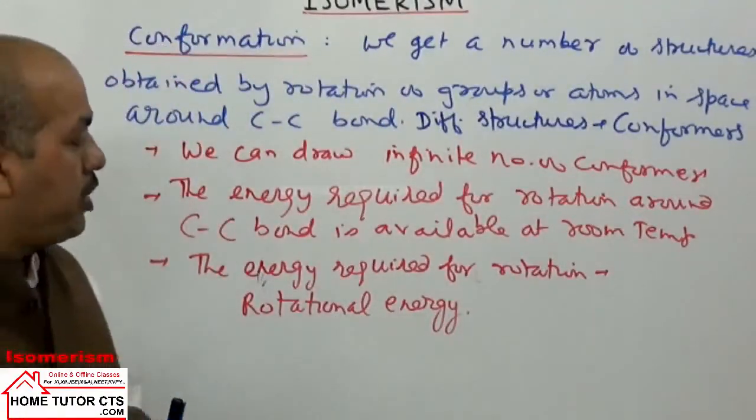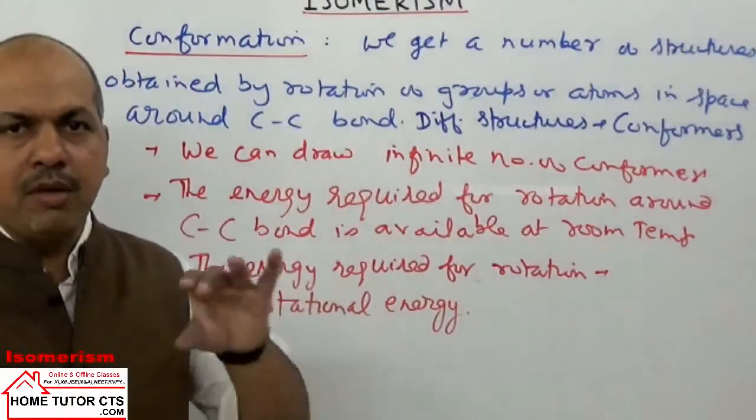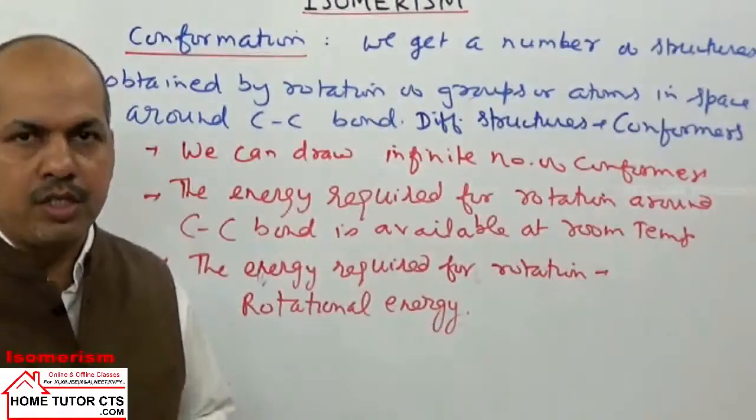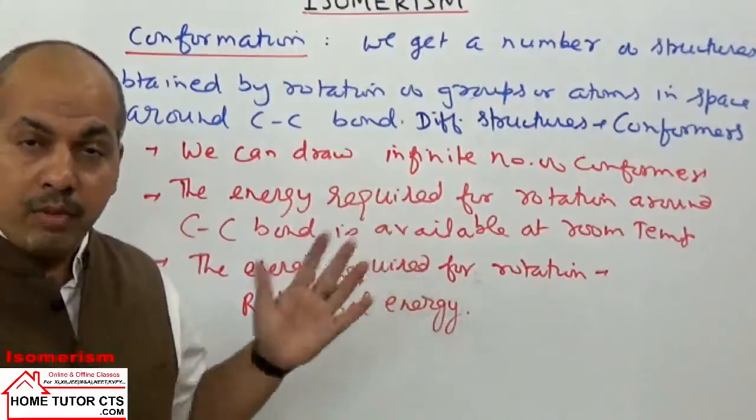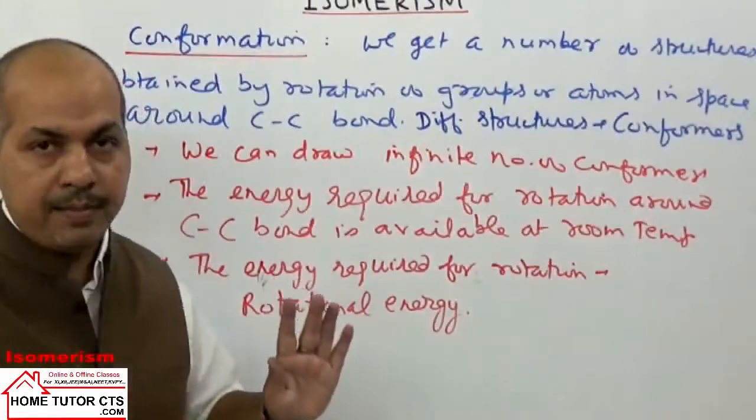See, this rotational energy will be lower if we have more single bond or pure single bonds. If the bond will develop extra bond or when they have double bond, then this rotational energy will be higher.